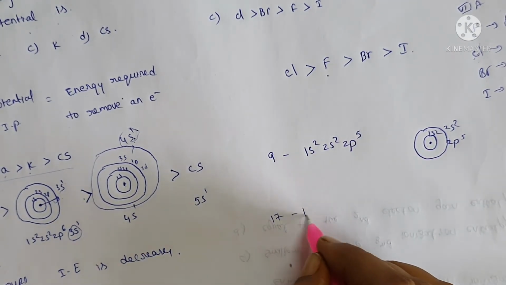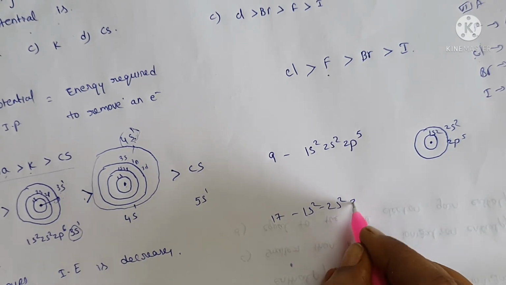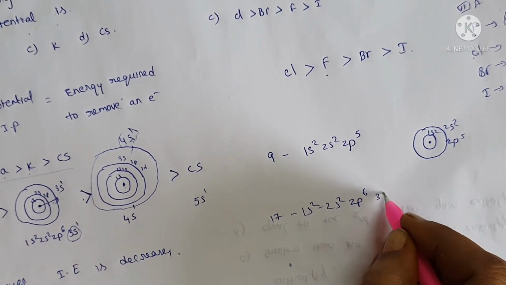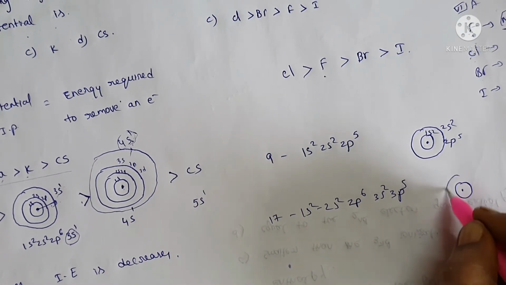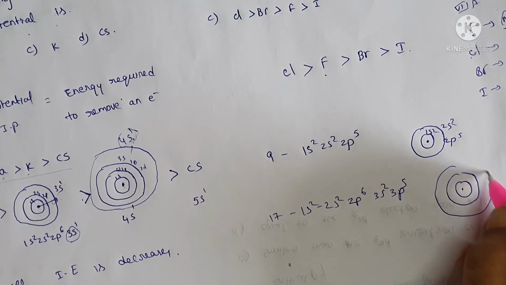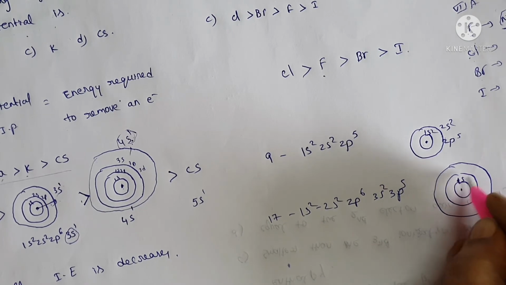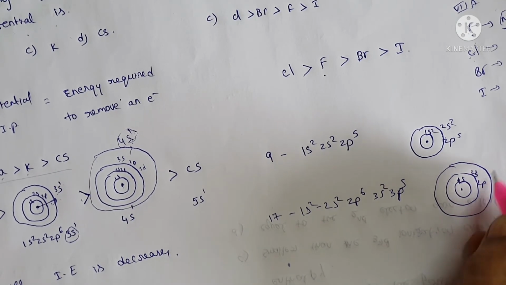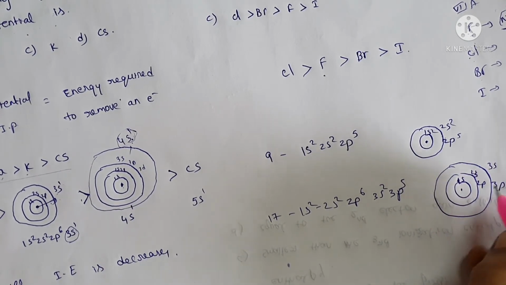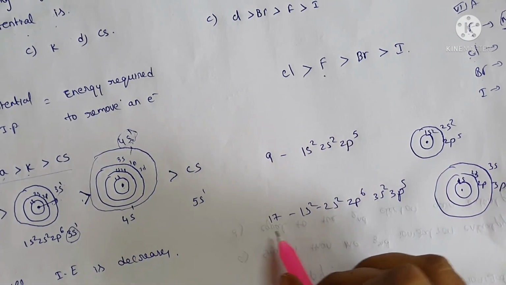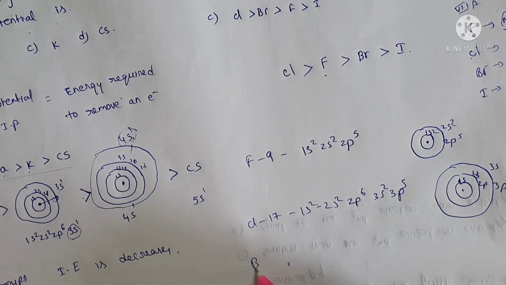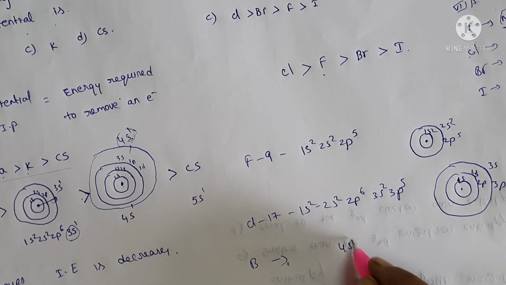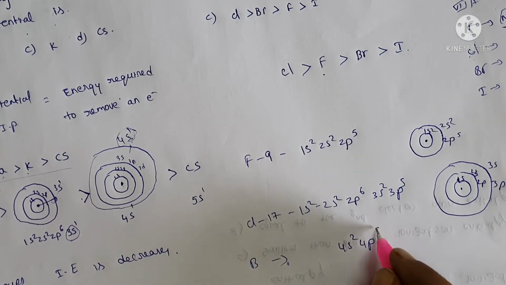Chlorine is 17: 1s2, 2s2, 2p6, 3s2, 3p5. In chlorine another shell is added: 1s, 2s, 2p, 3s, 3p. This is fluorine. For bromine, 4s2 and 4p5.